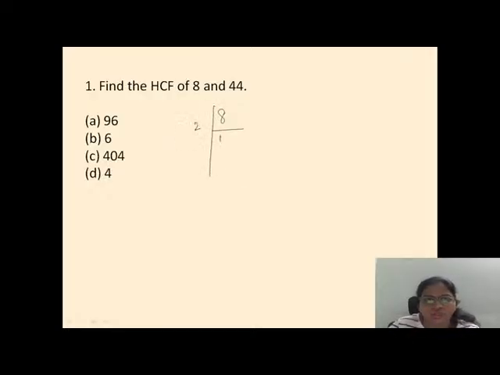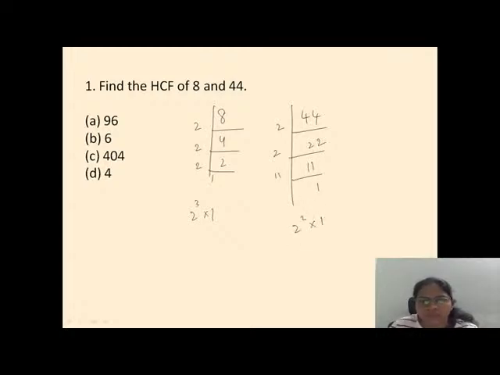Do the prime factorization. 8: 2 fours are 8, 2 twos are 4, and 2 ones are 2. So it is 2 cubed into 1. And here 44. Come on, do it. 2 twos are 4, 2 twos are 4, 2 11s are 22, and 11 ones are 11. So it will be 2 square into 11. So write down like this if you are confused: 2 into 2 into 11.